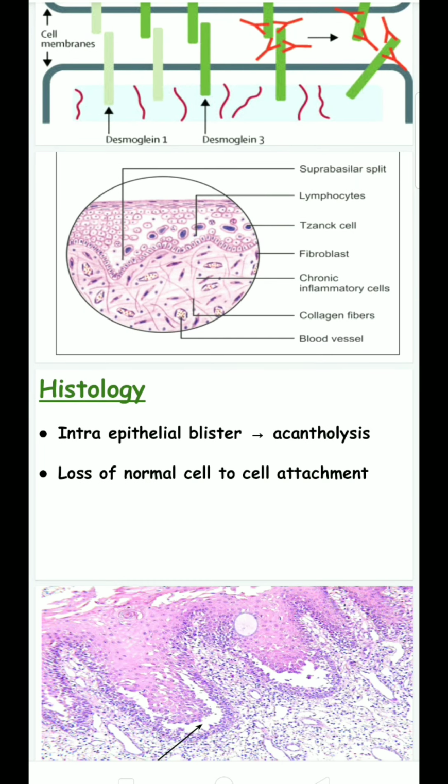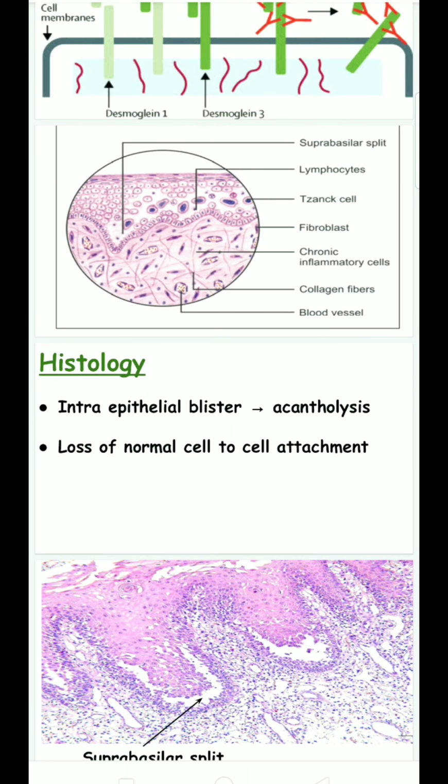Histologically, there is an intraepithelial blister. Acantholysis means loss of normal cell to cell attachment, and acantholysis leads to the intraepithelial blister, with a thin watery fluid in the blister.